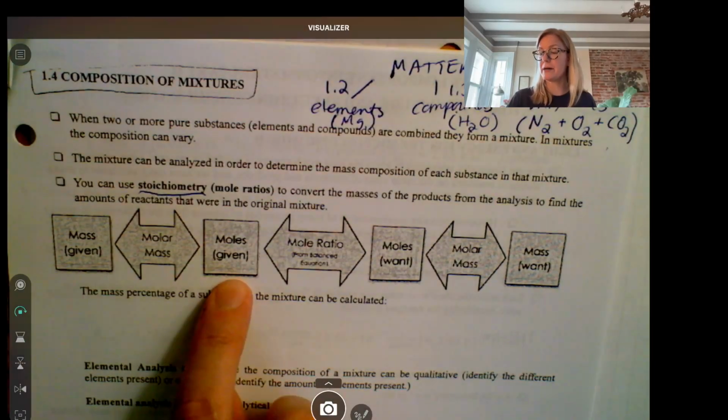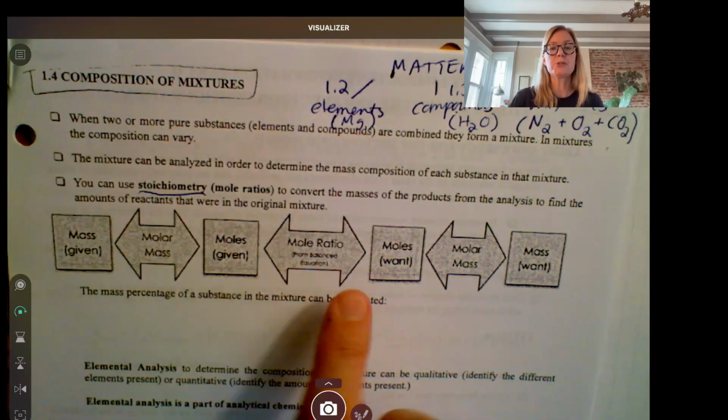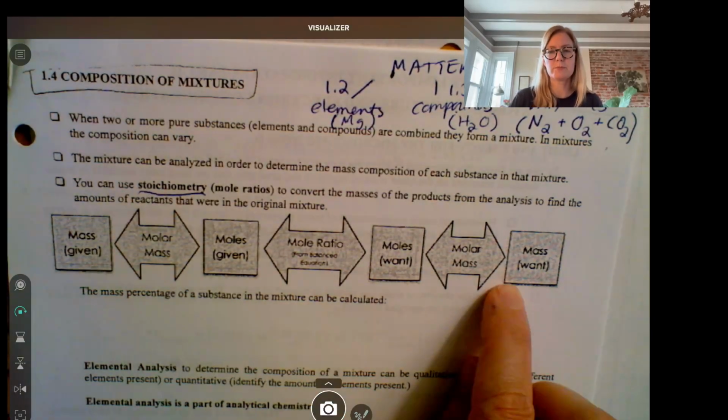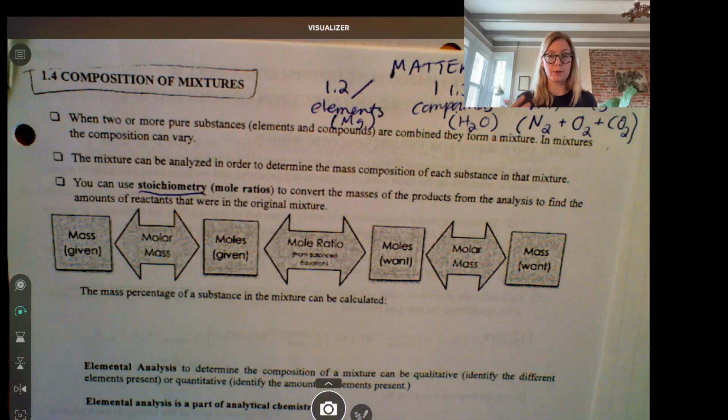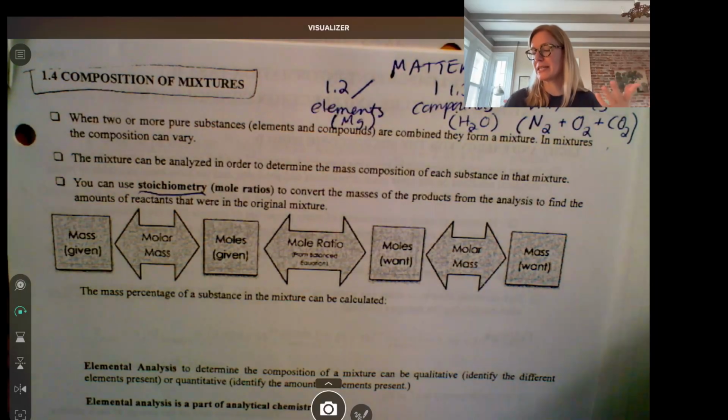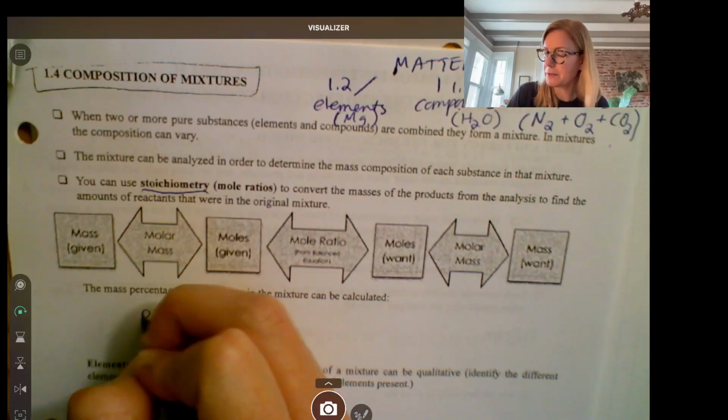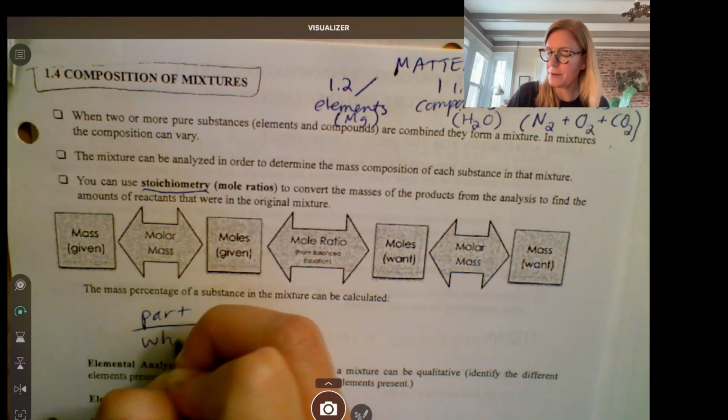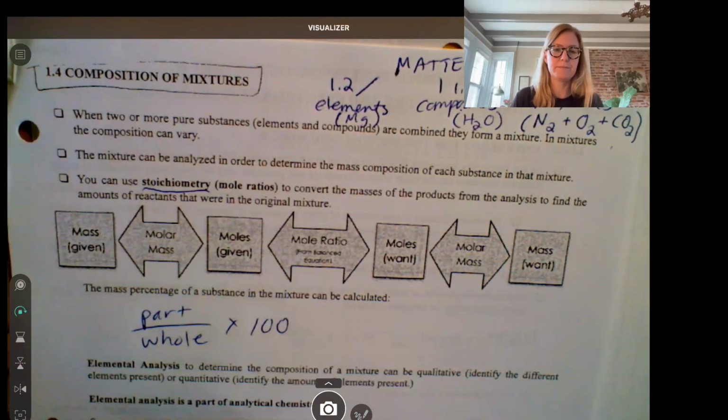So we're going to be using a molar mass. Then we'll use something called a mole ratio, and then we'll use molar mass again. That's how stoichiometry works, okay? Once we do the stoichiometry, we're going to be using that to figure out something called mass percentage of a substance in a mixture, okay? Percent is always the same formula. It's the part divided by the whole times 100, okay?